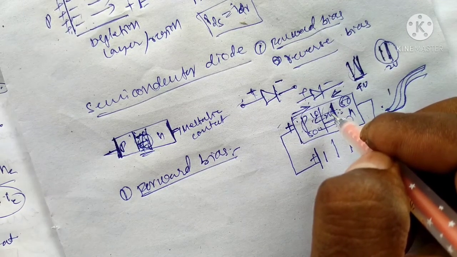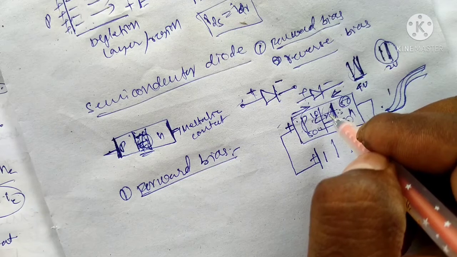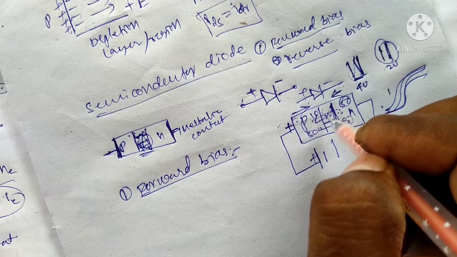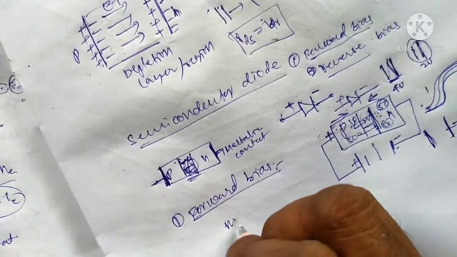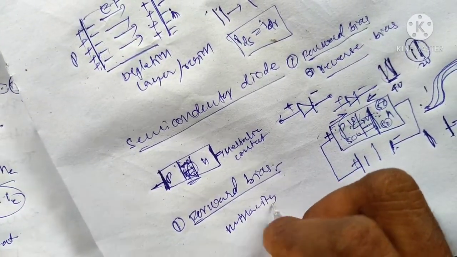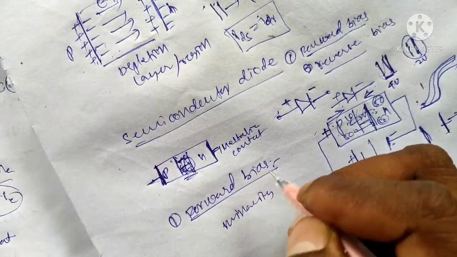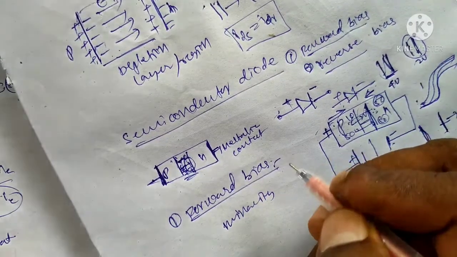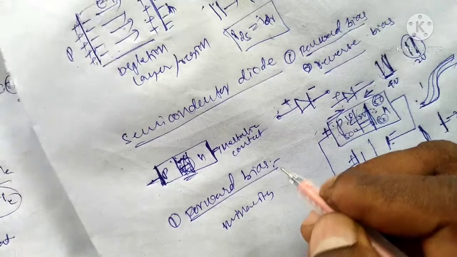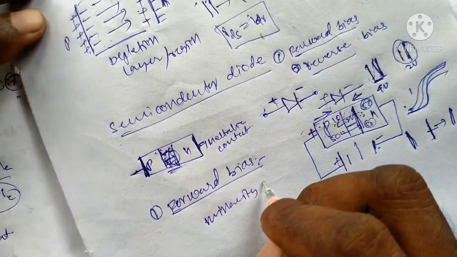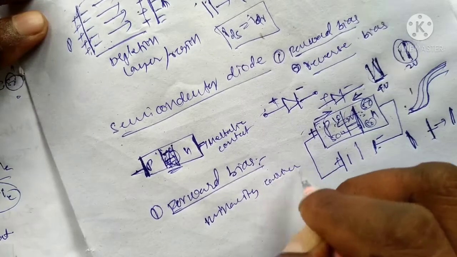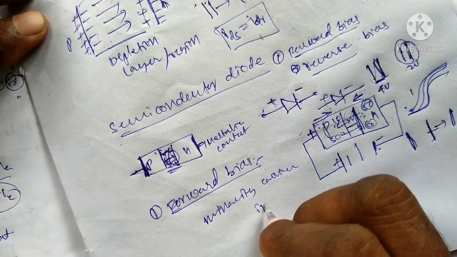In the case of forward bias, we get minority carrier injection.